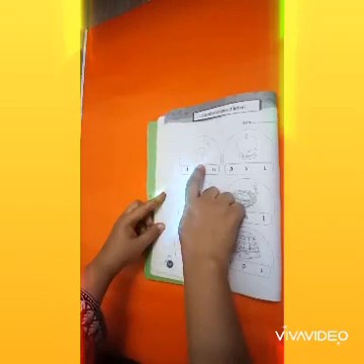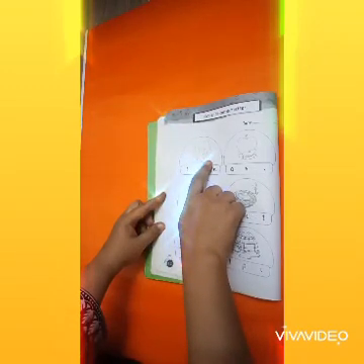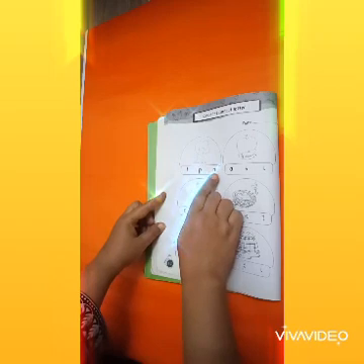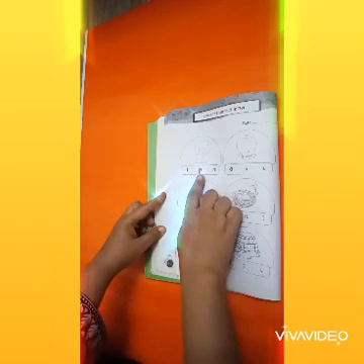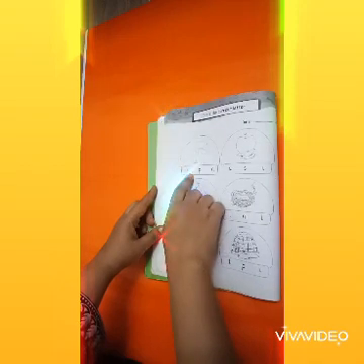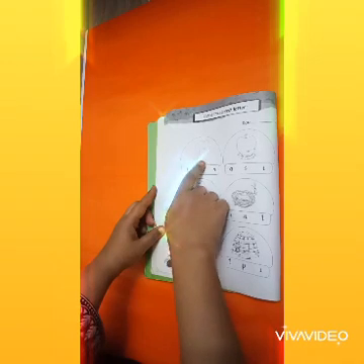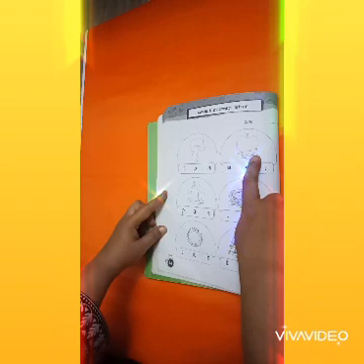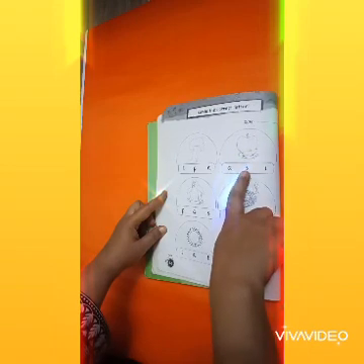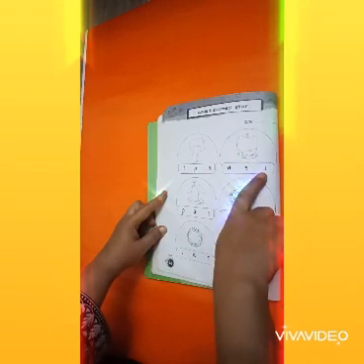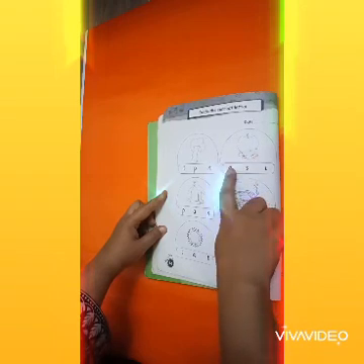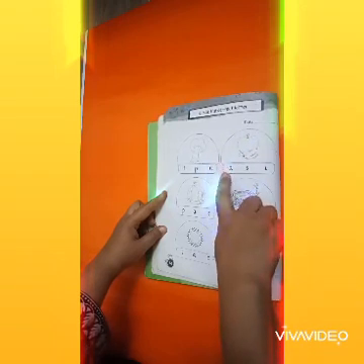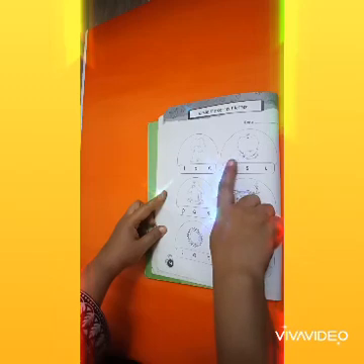Okay, now for example it is tree. Tree starts from which sound? T, p, or n? It starts from t, t, t, t. Tree, t, tree. What is this? Apple. Apple starts from s, no, e, no, apple, apple. So you will just circle the sound.